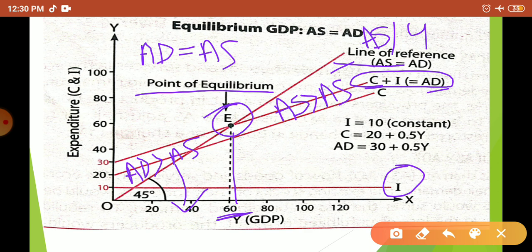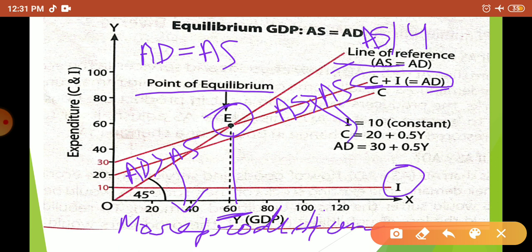So what will the producer do? More production. And in this condition there is unwanted stock. There will be unwanted stock, so the producer is going to cut production.